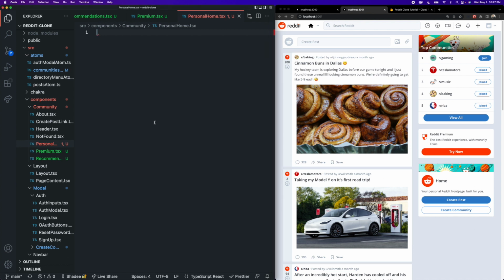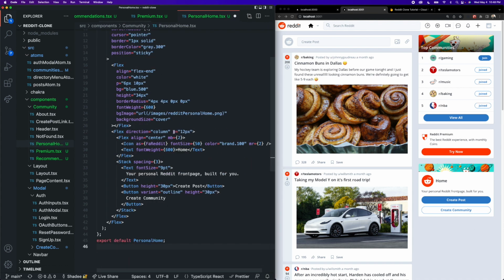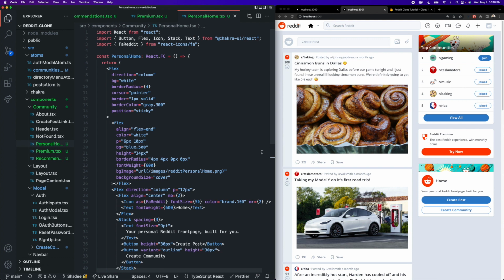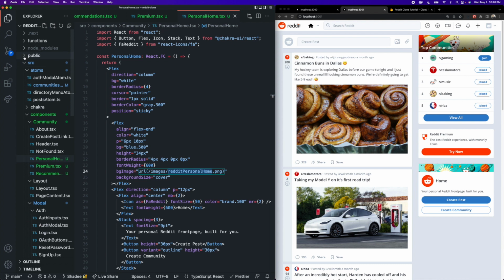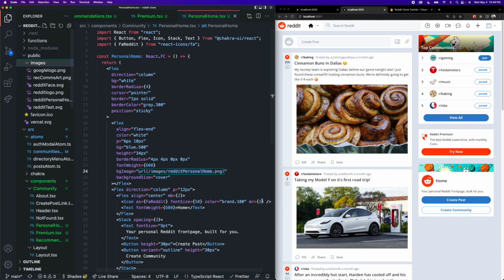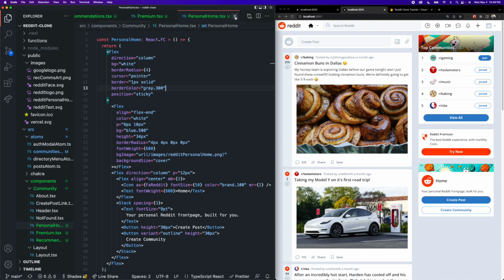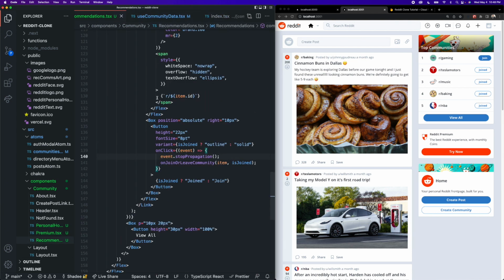Paste this one in. It's slightly longer, but nothing super crazy. It's only 45 lines. And again, this uses that Reddit personal home image from the images folder. So do make sure that you have this to make sure it works on your end. And that is it for these decorative components. So we can close both of these, and I can close my directory here.